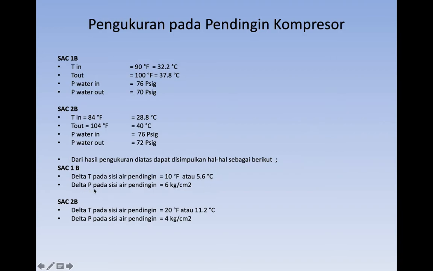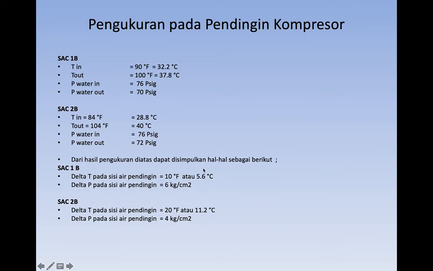Meanwhile, the delta P, the delta pressure on the water side of the cooling system, is about 6 kilograms per centimeter square. And if we take a look at the other compressor, SAC2B, the delta T is about 11.2 degrees Celsius, and the delta P is about 4 kilograms per centimeter square.